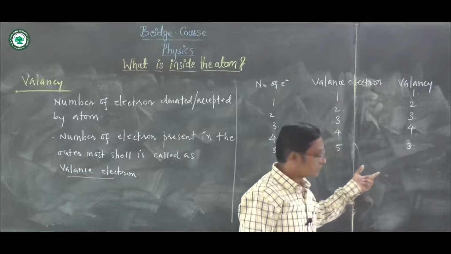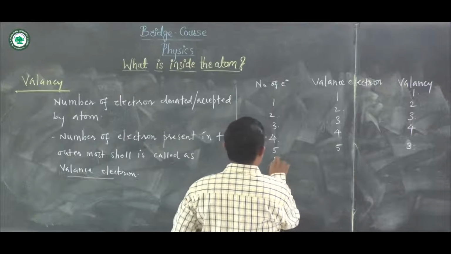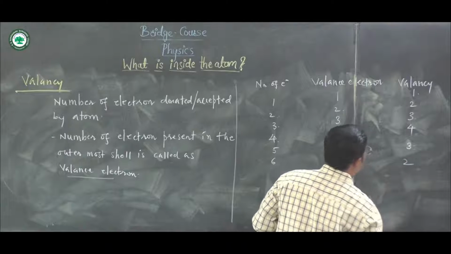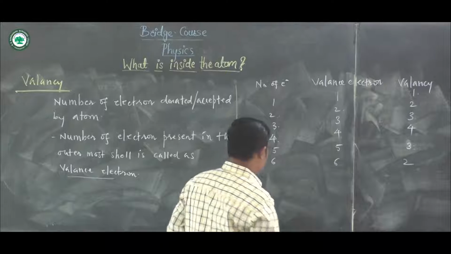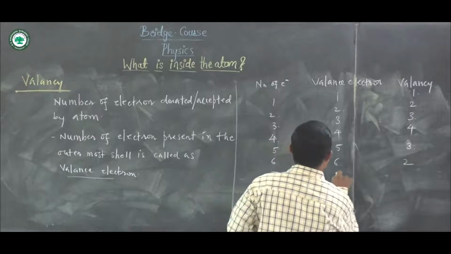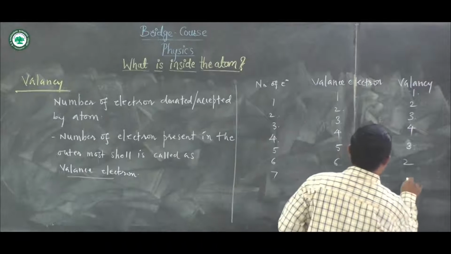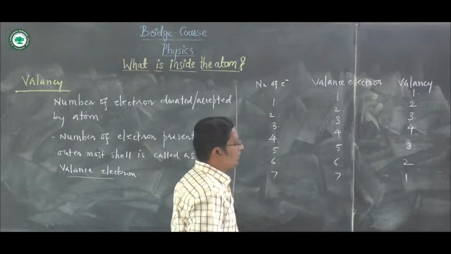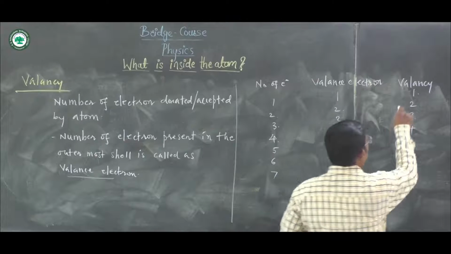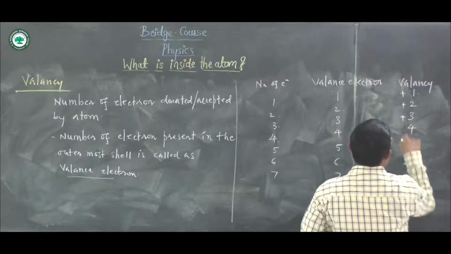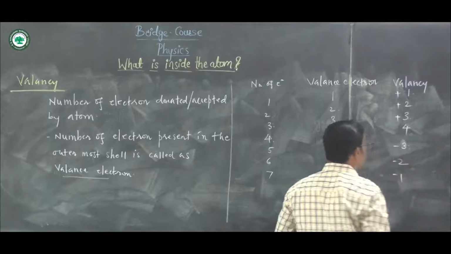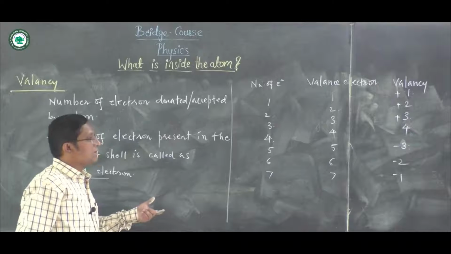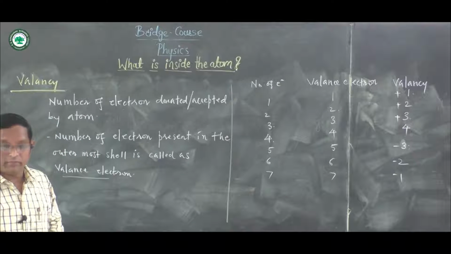Valency is 3. If the number of electrons is 6, then the valence electrons are 6 and the valency is 2; 2 electrons are accepted. If 7, then valence electrons are 7 and it accepts 1 electron. These valencies are the positive valencies and this one is the negative. A negative sign is placed over this one. This is about the valency of the electron.